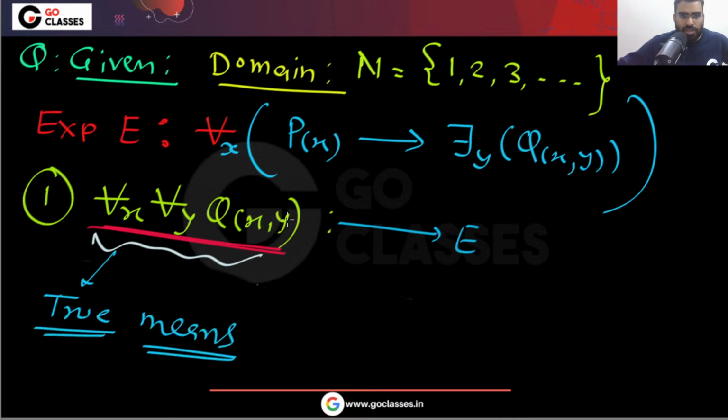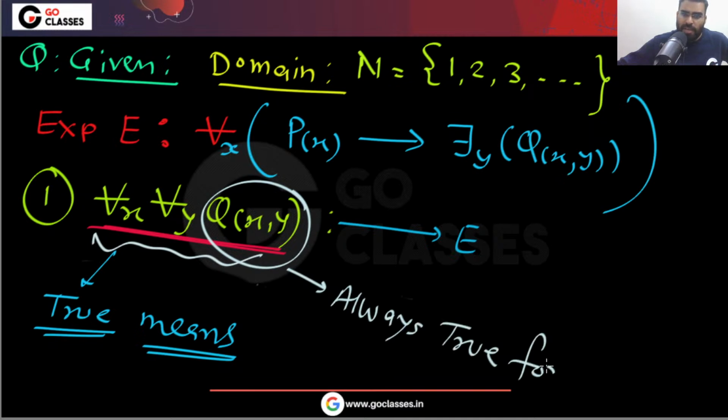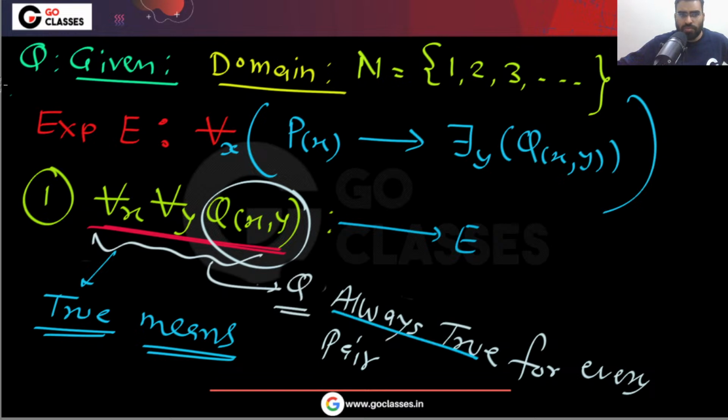That means that this Qxy is always true for every pair. Can I say this is always true for every pair? Do you agree with me? Because this statement is saying for all X, for all Y, Qxy. So this Qxy is always true for every pair. From this I can say Q is always true, whatever pair you take.